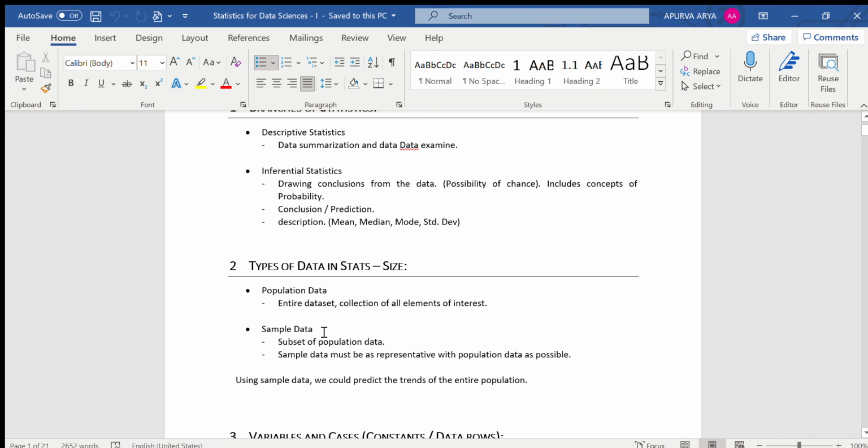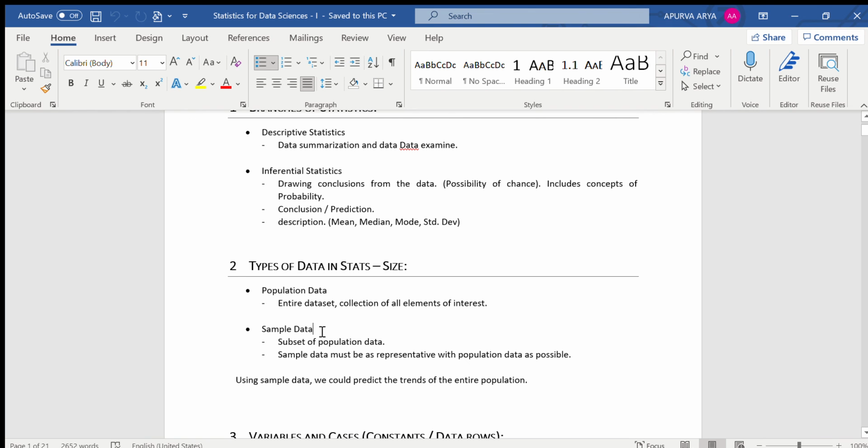Population data is all that data, the entire data set collection, whatever we are trying to predict, all those data sets combined come under the population data. And sample data is just a subset of population data.